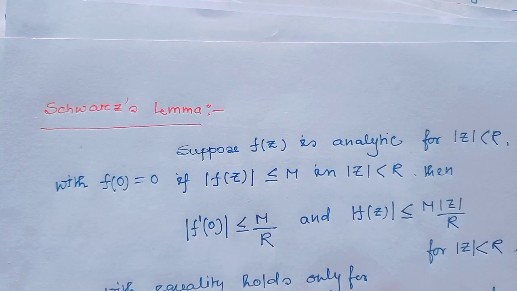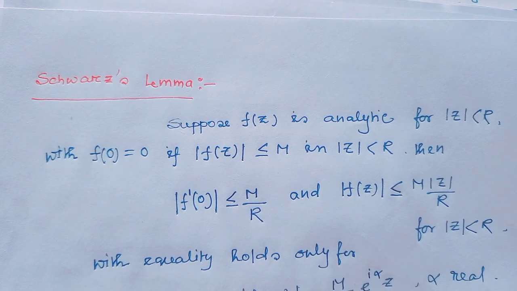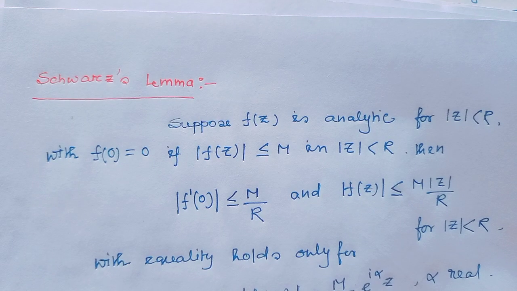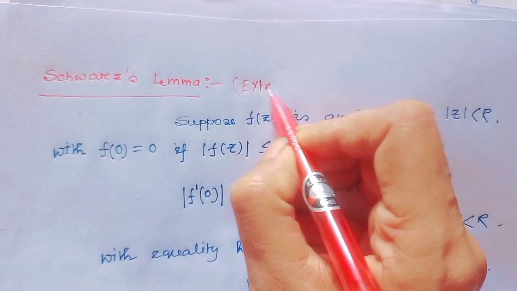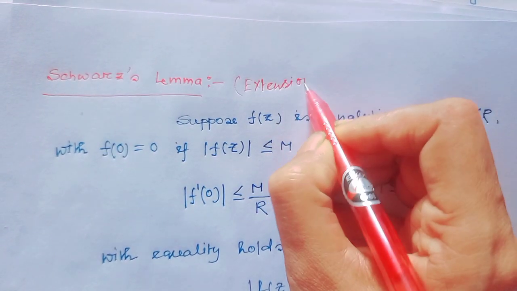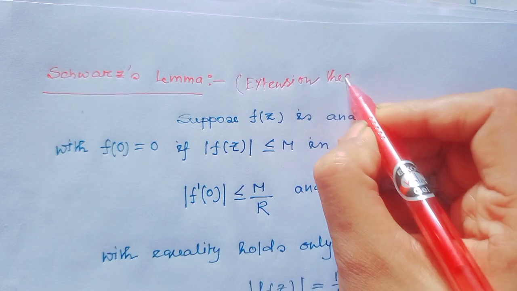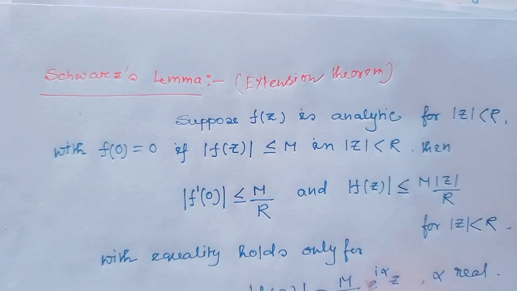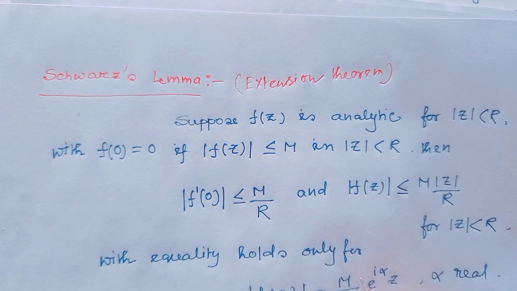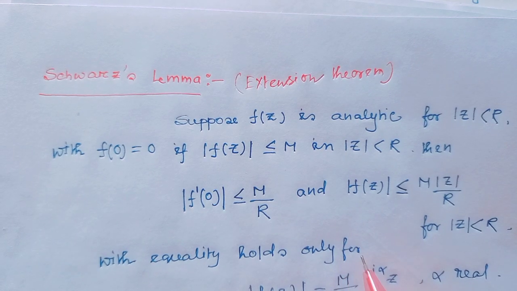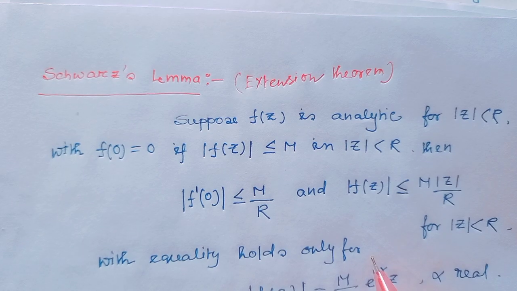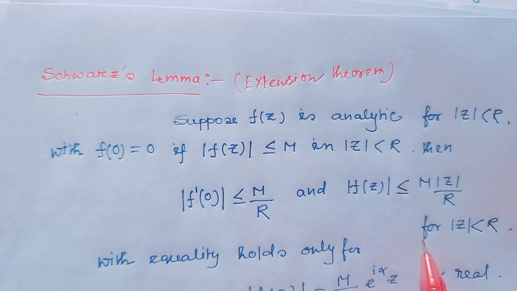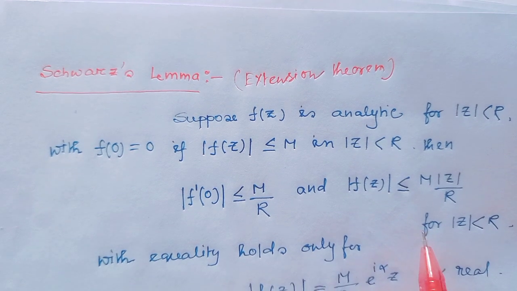Okay, that is the answer. Now let's see our main goal of this lecture, the Schwarz lemma. What is the Schwarz lemma? This is the extension of the Schwarz lemma. In my previous video I had discussed the Schwarz lemma briefly, and this is its extension. I highly recommend that if you haven't seen my previous video on the Schwarz lemma, you first see that video. I have given the link in my description box.